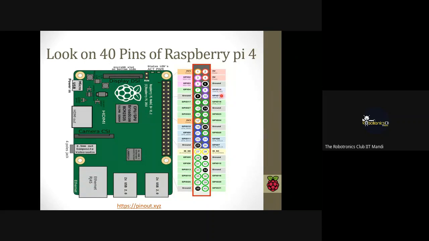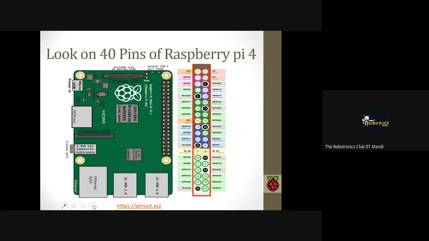You can connect other boards such as Arduino and communicate with other boards through these pins. And GPIO 18 is for pulse code modulation, so for high quality audio you can connect to this pin. There are lots of pins, and every pin has different uses.